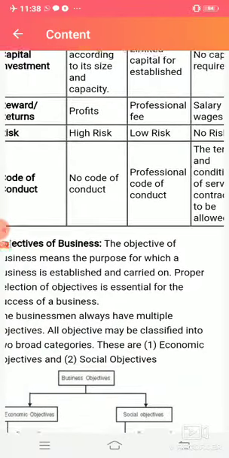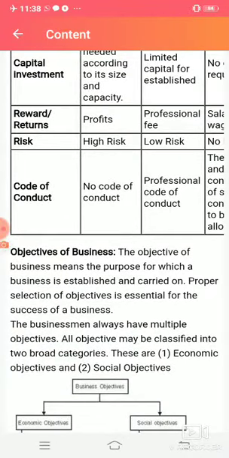So this was all about the differences between business, profession, and employment. In the next video we will be talking about the objectives of business.